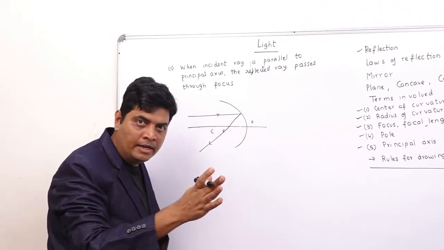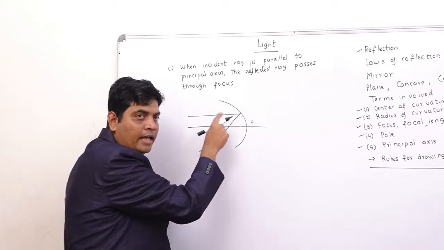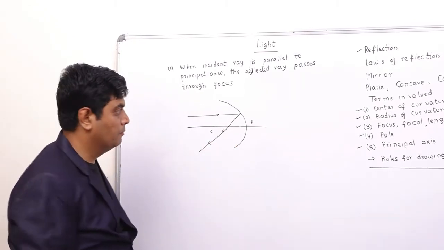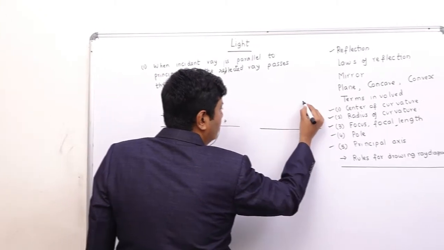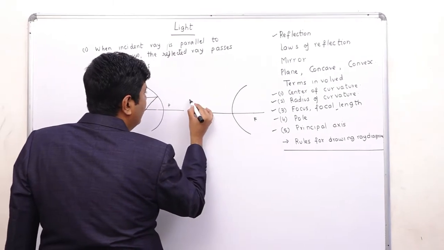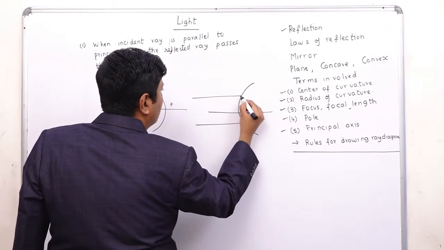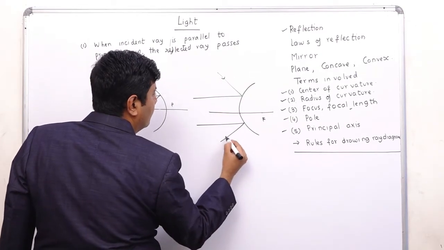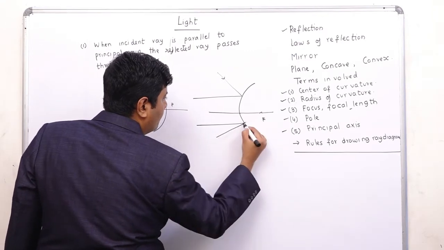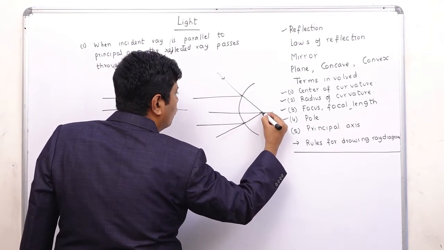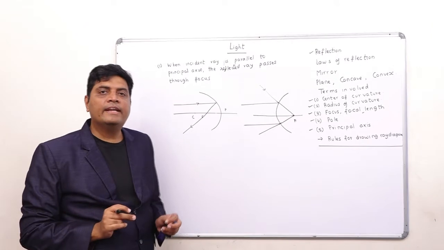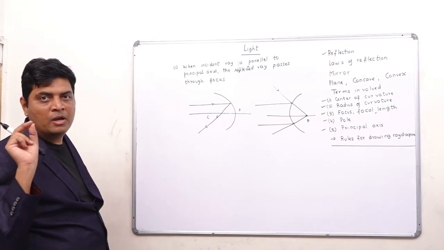Rays coming towards the mirror before reflection are incident, and rays going away from the mirror after reflection are the reflected rays. Same rule in case of a convex mirror. So here this is your focus. If your incident ray is parallel to the principal axis, the reflected ray passes through the focus. When the incident ray is parallel to the principal axis, the reflected ray passes through the focus. This is rule number 1.